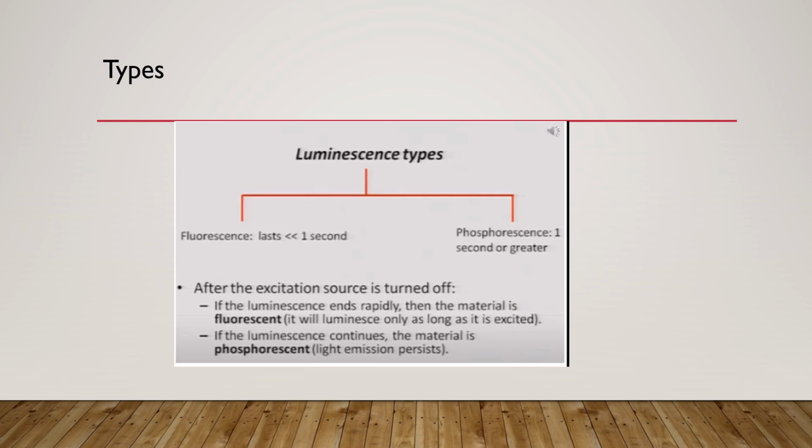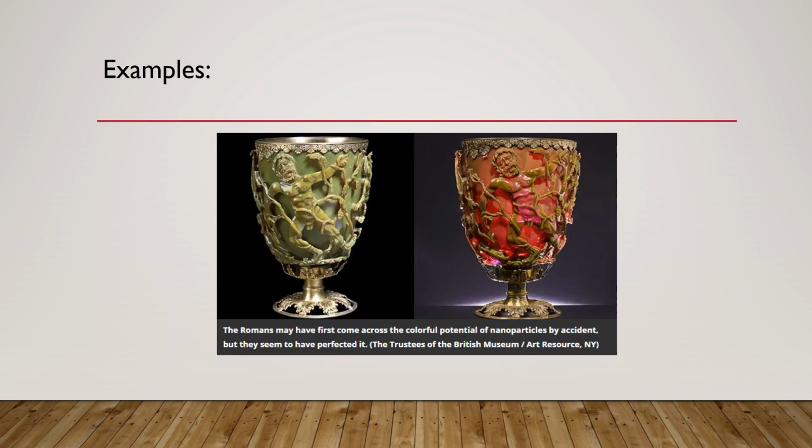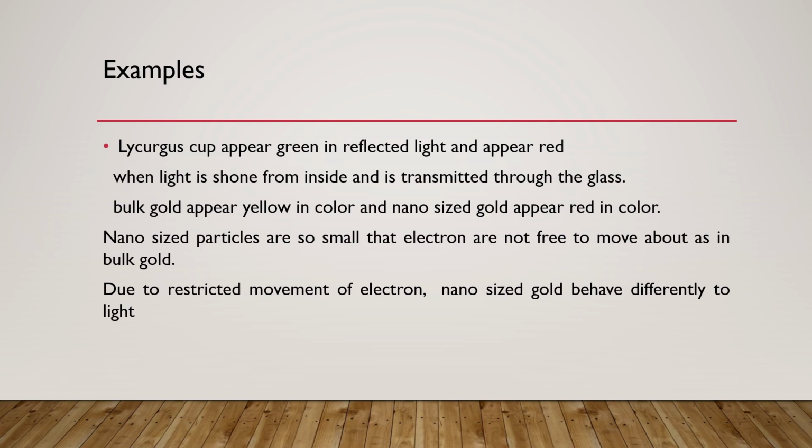Light emission persists. Here is shown the Lycurgus cup, which was first invented by the Romans, which means that they also knew the use of nanoparticles. The Lycurgus cup appears green in reflected light and appears red when light is shone from inside and is transmitted through the glass.